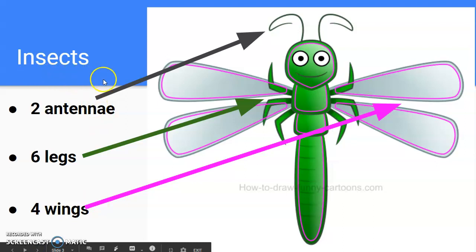Insects usually have two antennae. They have 6 legs, 1, 2, 3, 4, 5, 6 legs. And they usually have 4 wings, 1, 2, 3, 4 wings. But some insects do not have wings.